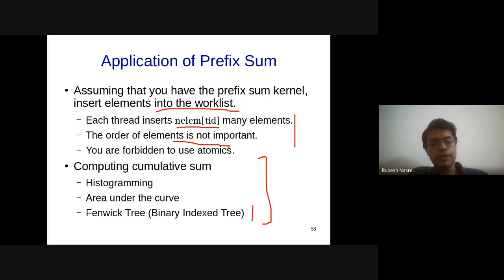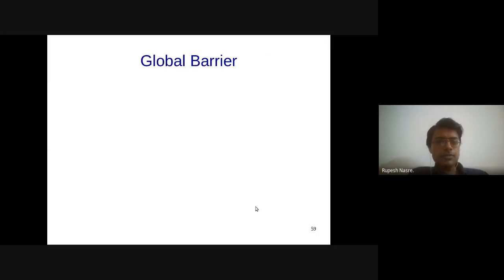So if you are interested, you might just want to take a look at it. The code is also available on Wikipedia or maybe at some other place where I had looked at it. It seems to be very interesting. I didn't know about this, came to know from students last year. I thought that if some of you have studied it, you might find some correlation with this. All right, so that is about prefix sum. Let's spend some time on global barrier unless you have any questions on prefix sum.